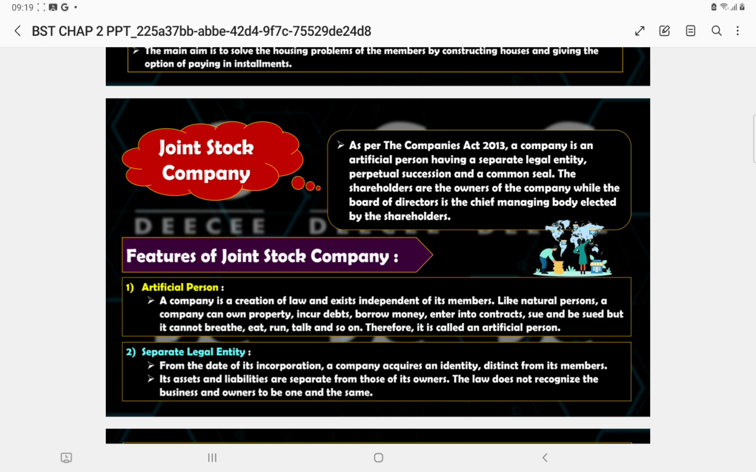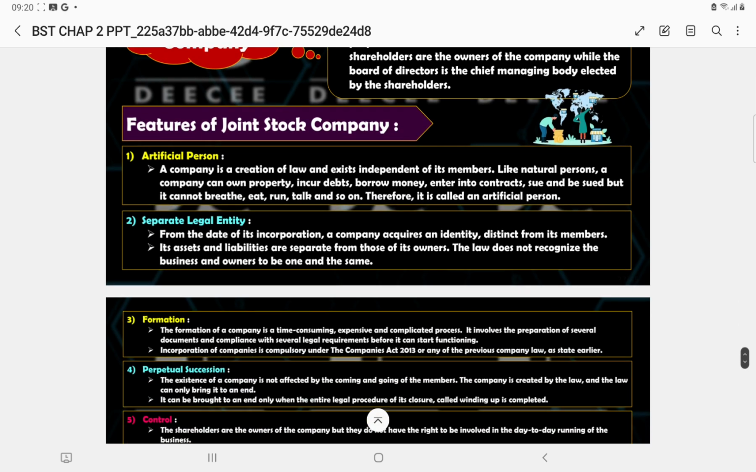But what does it explain? First feature is artificial person. How is it artificial? Because it is created by law, not by God. It is created by law and it exists. It is away from its members. It is independent from its members. Means there is a separate legal entity, we call it. Means members or the shareholders are different from what the company is.